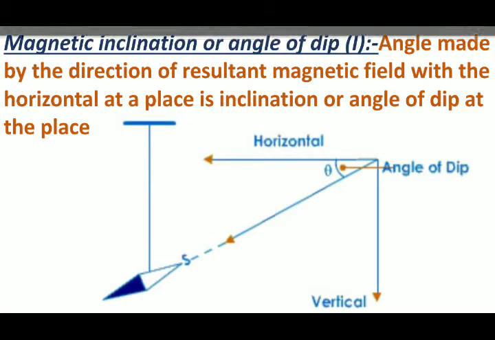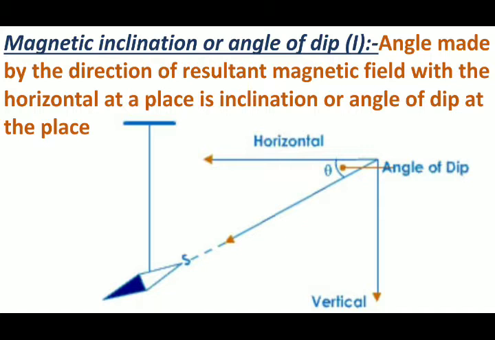As we know, this needle will always come aligned with the north-south pole. As you can see here, this is the horizontal surface of the earth and this is the vertical surface of the earth. When it comes to rest, it is making some angle with the horizontal component.